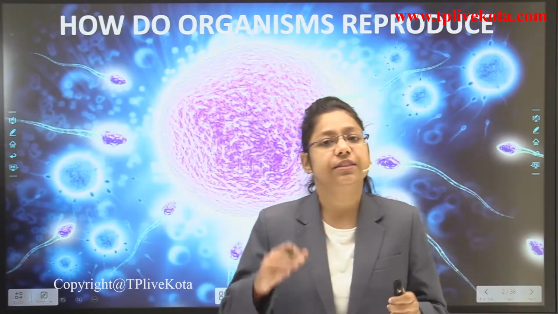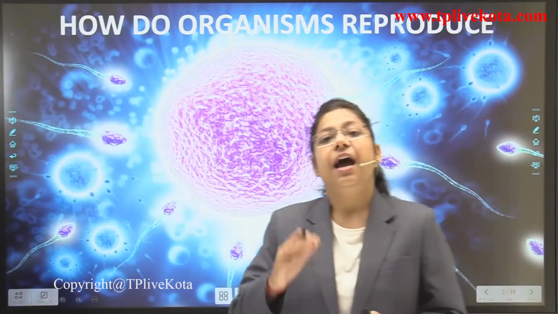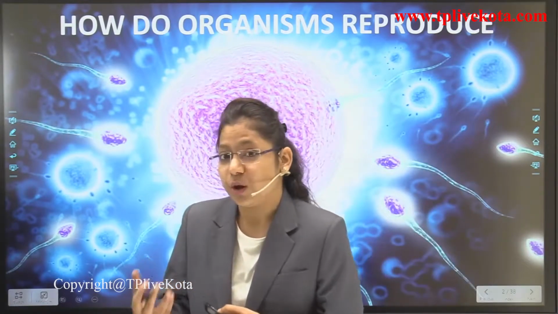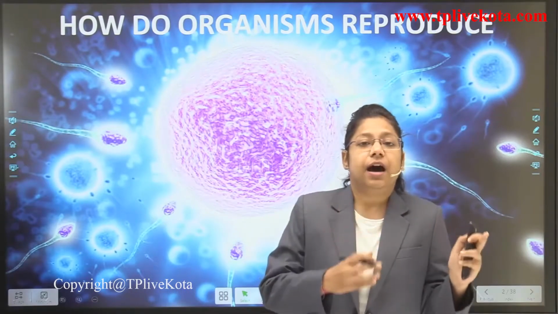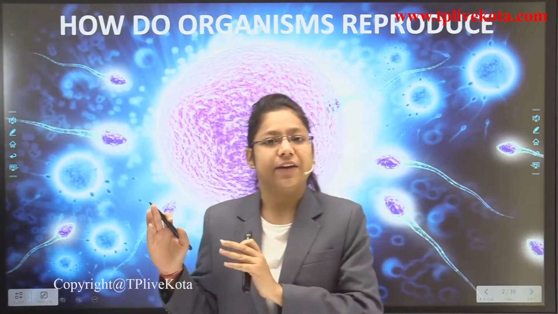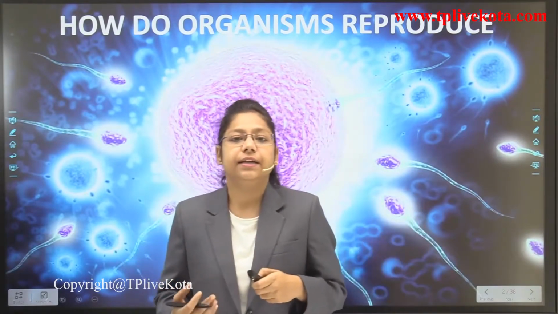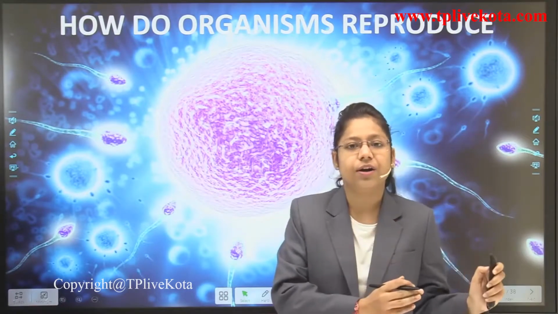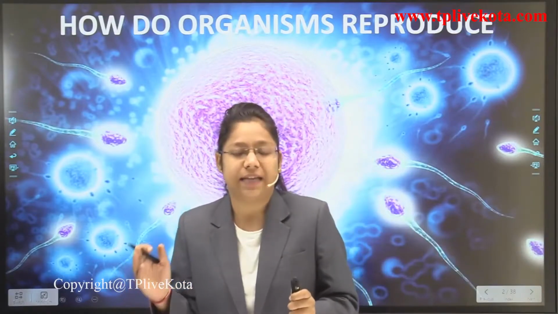So students, the main question that arises is how do organisms reproduce? How do they produce offsprings? First, there are two modes of reproduction. First is asexual and second is sexual. Asexual reproduction can occur in lower organisms, and in plants and animals also.